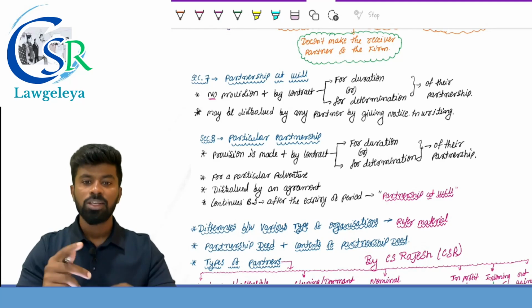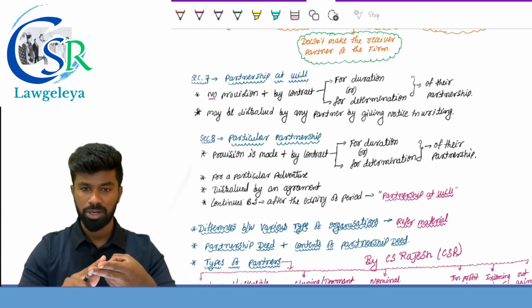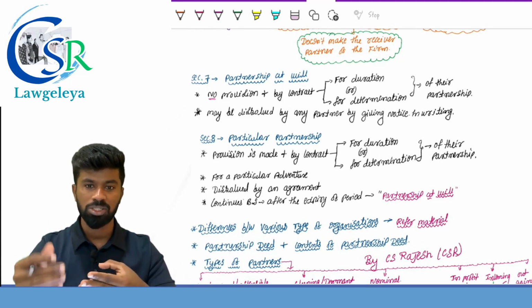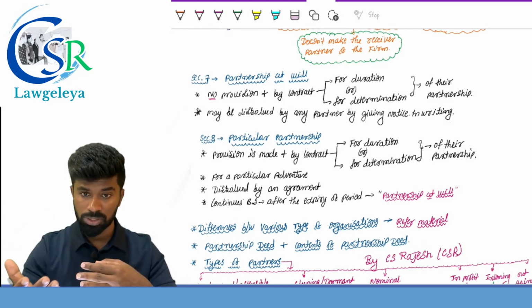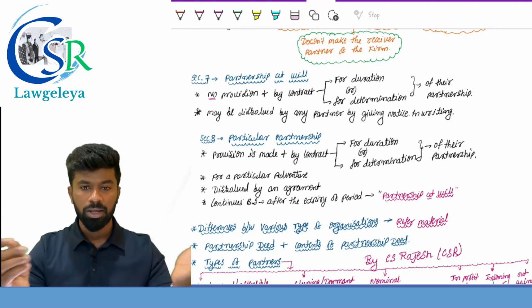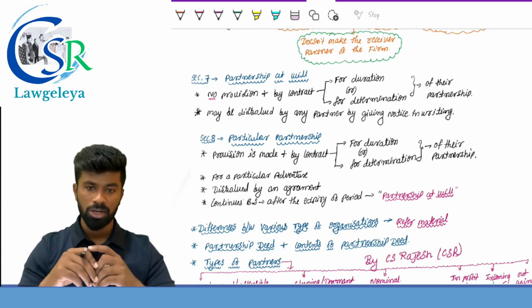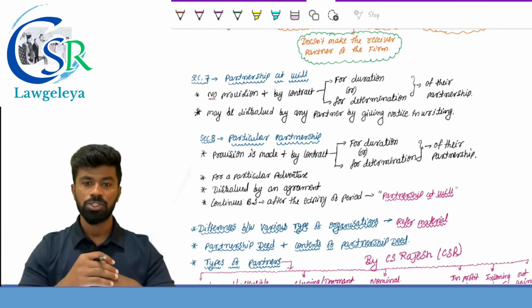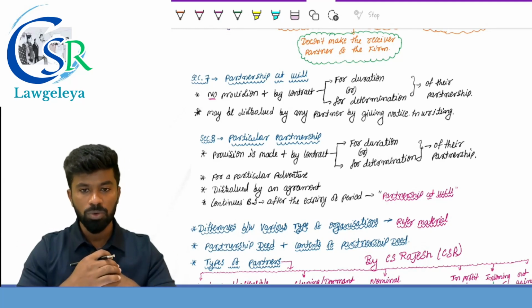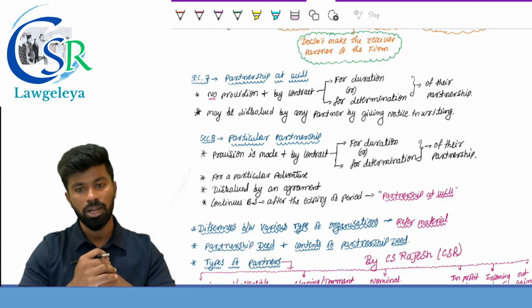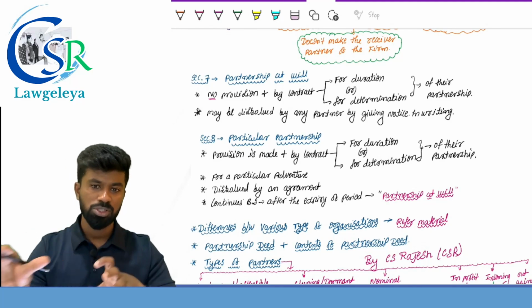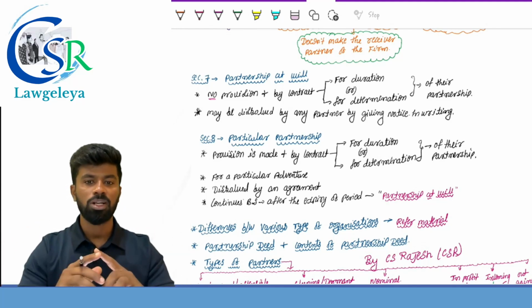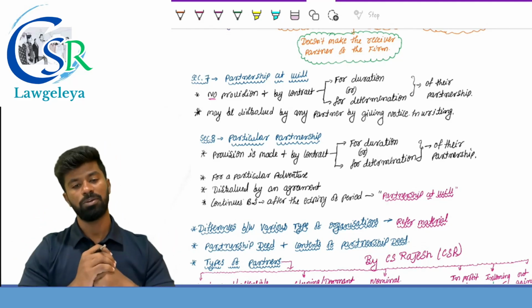In particular, such receipt or a payment by a lender of money to the person engaged or about to engage in the business, or by an agent or employee as remuneration. Third one, by a widow or a child of a deceased partner as an annuity, or by the seller of goodwill as a consideration for the sale of goodwill. These persons, even though they are sharing the profit, are not considered partners of the partnership.